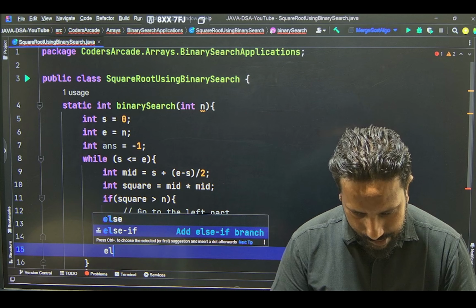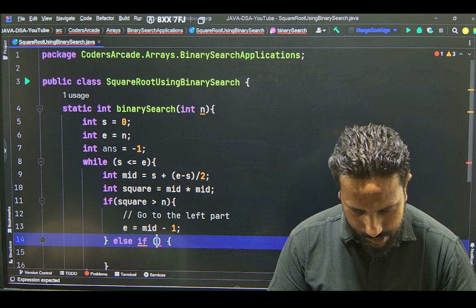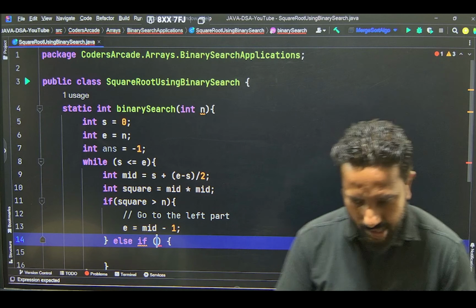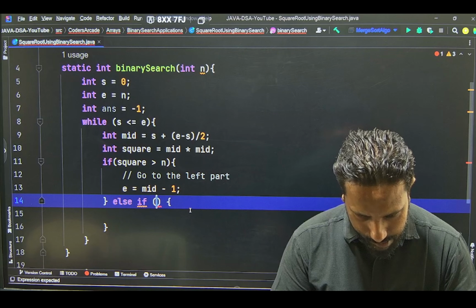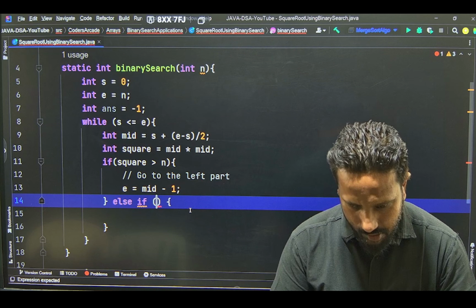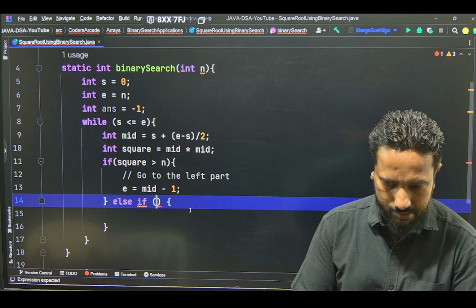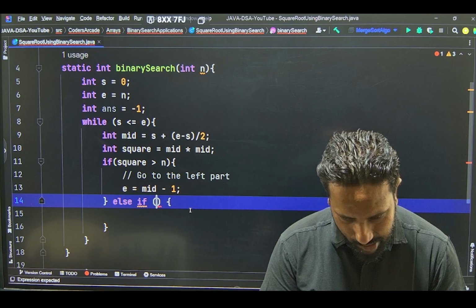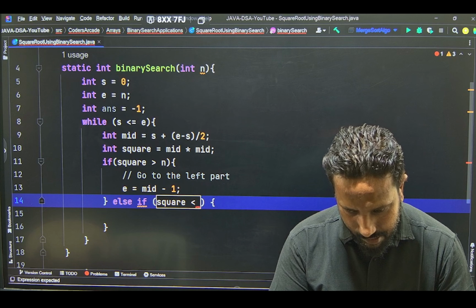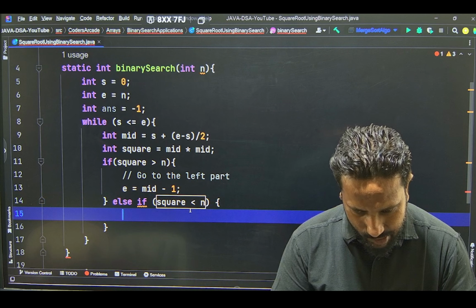Else if, okay, so in that case what do you write? What was the other case? Tell me, anybody. The other case was if our square is less than the number n. In that case, what do we do?